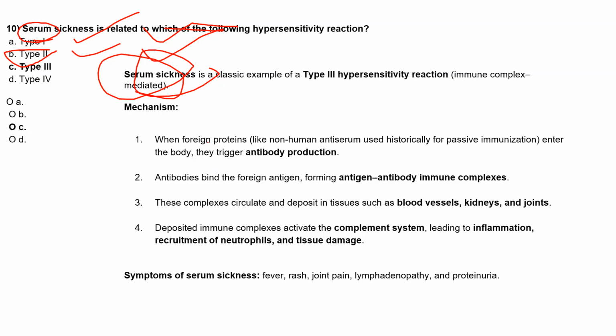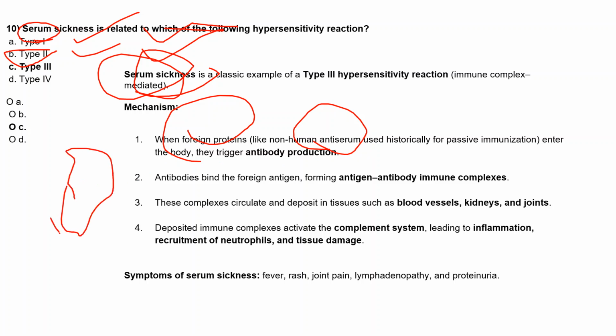So what happens is, when there are foreign proteins like non-human antiserum, for example if there is a snake bite, we have to give anti-snake venom. At time t0 there will be no issues, but with time some remnants of that non-human antiserum, used for passive immunization, act as foreign proteins.